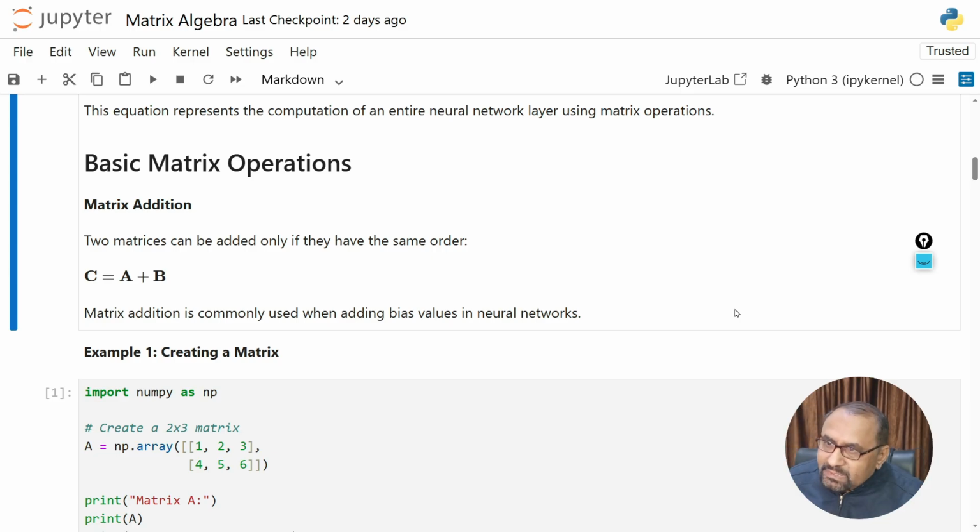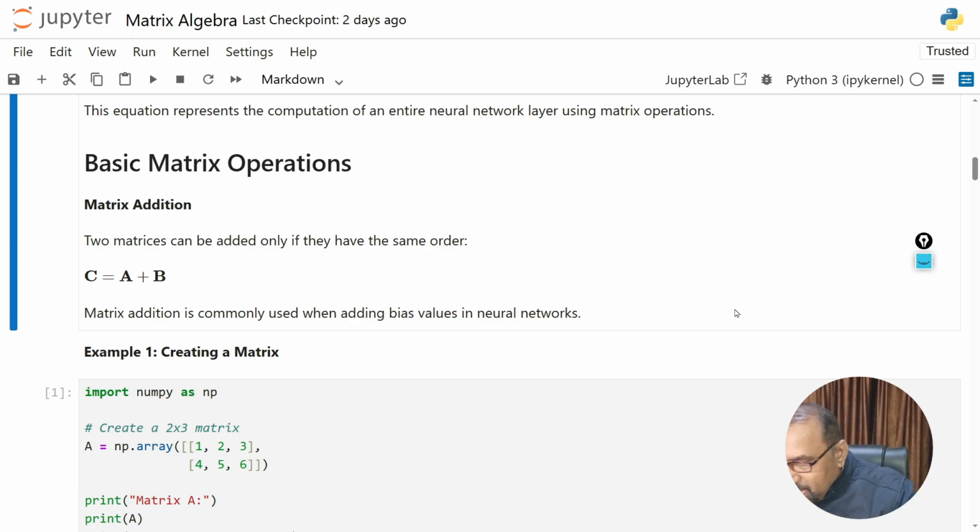So two matrices can be easily added only if they have the same order, and C is equal to A plus B. If we have two matrices A and B, their addition will again be a matrix of the same order as A and B both are. So matrix addition is commonly used when adding bias values in a neural network.